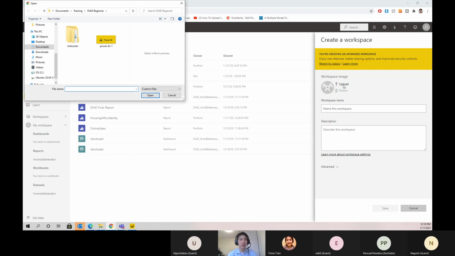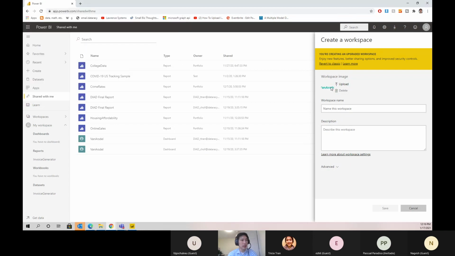And then a file browser dialog box opens. Browse the DIAD folder and then the data folder. So, training, DIAD, data, and we're going to import that Van Arsdale WS logo for the workspace, so that we can get the logo to show up for our workspace image. In the name your workspace text area, let's call this DIAD_your email address.